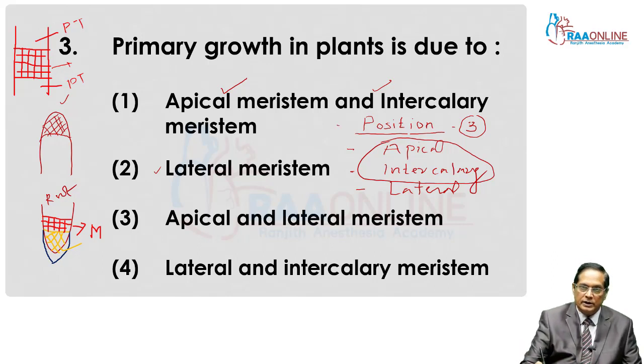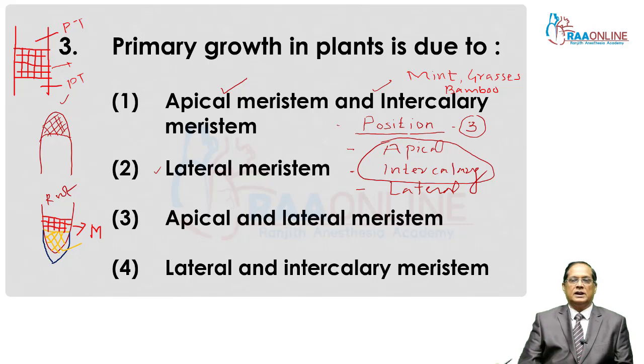Intercalary meristem is common in mint. Number 2, grasses. Number 3, bamboo. Mint, grasses and bamboo. And this meristem is also concerned with primary growth. The structure elongates because of the activity of intercalary meristem. Then two more questions in my mind are concerned with the apical meristem and intercalary meristem.